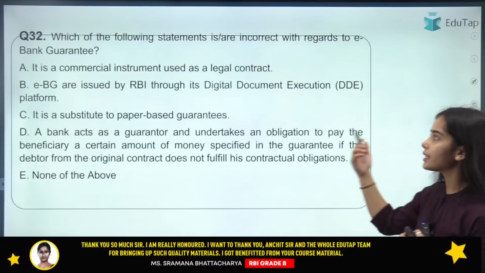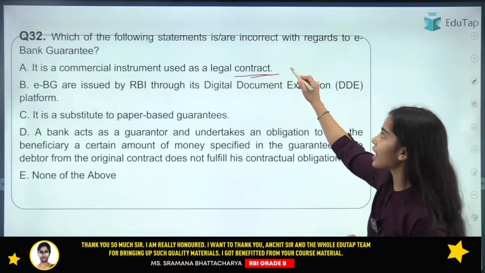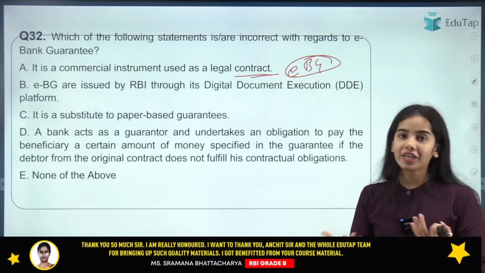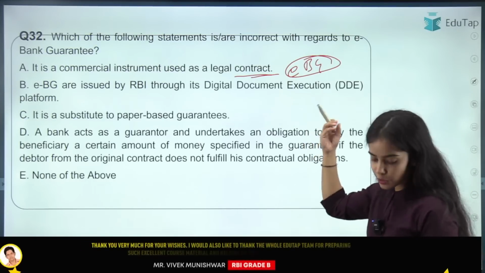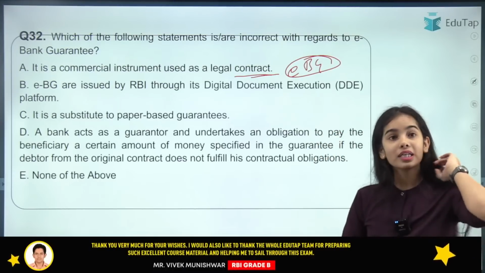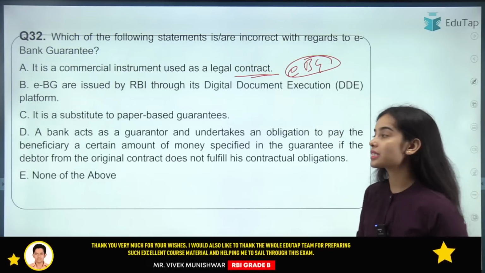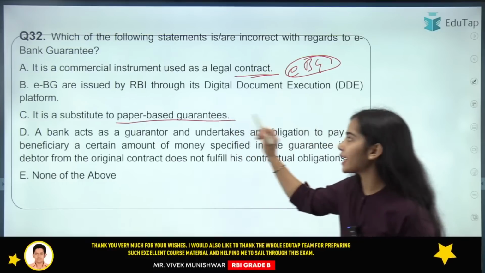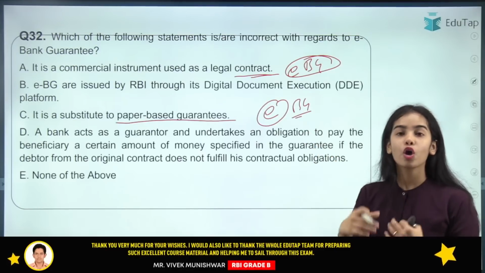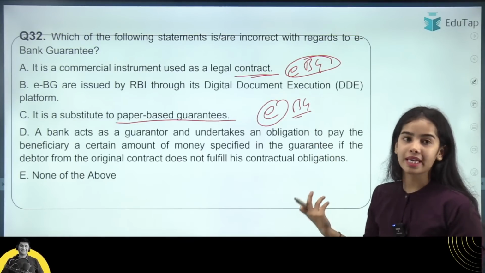It is a commercial instrument used as a legal contract. So e-bank guarantee is the guarantee that is given by the bank. So yes, it is a commercial instrument that is used as a legal contract. C is not the correct answer. It is a substitute for paper-based guarantee. It is the electronic bank guarantee, so it is a substitute for paper-based guarantee.